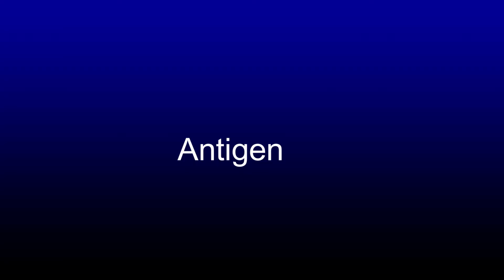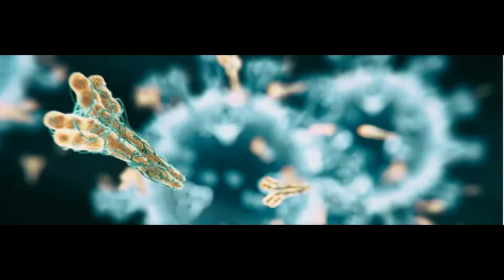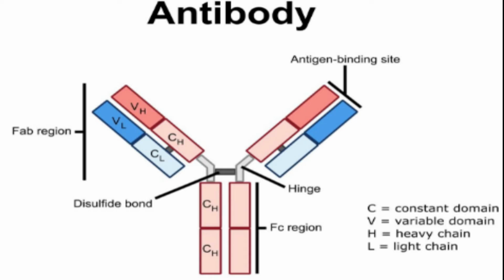An antigen is a substance that the body recognizes as foreign. It stimulates the immune system to release antibodies to defend against it. Examples: chemicals, bacteria, viruses, pollen, and other toxins which are outside of our body are recognized as foreign bodies or pathogens. Antibodies are also called immunoglobulins, protective proteins produced by the immune system in response to the foreign substance called an antigen. The antibody has binding sites where it attaches to the antigen.